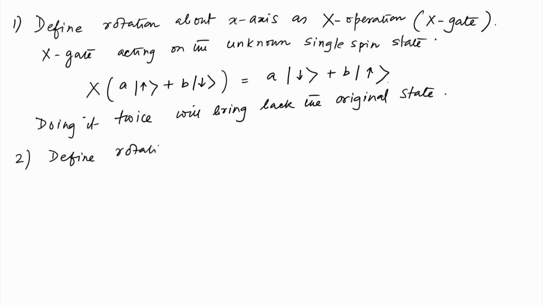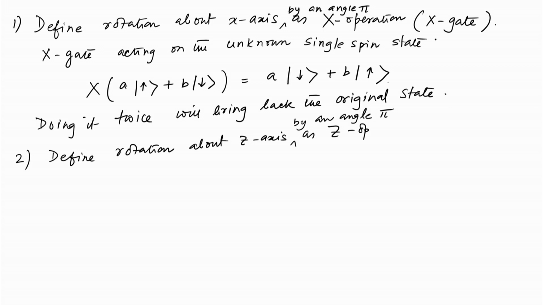Now, define a rotation about the z axis by an angle pi, and this is also by an angle pi. So this is called a Z operation, or it is also called a Z gate.